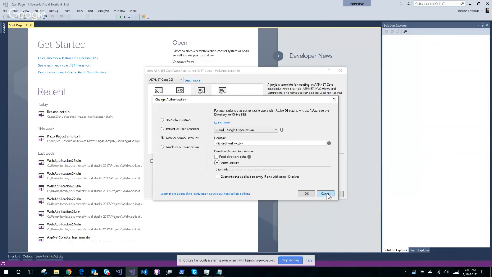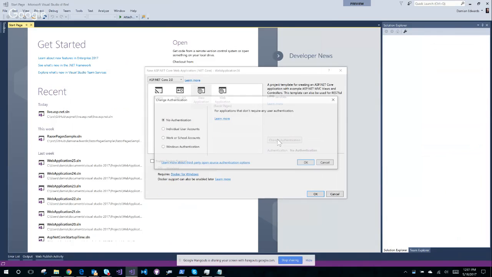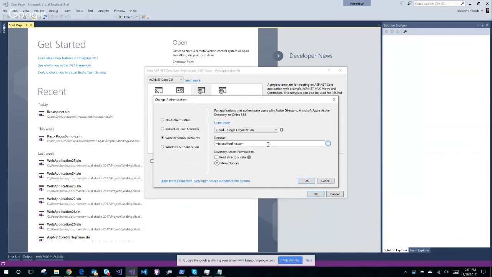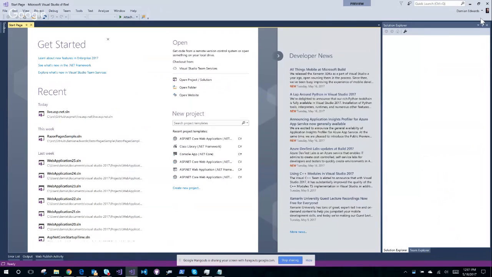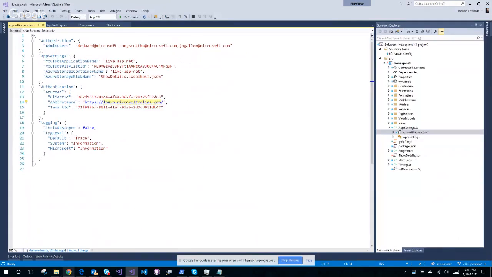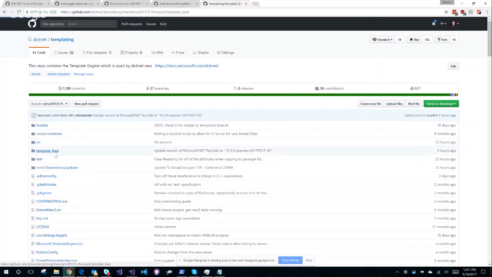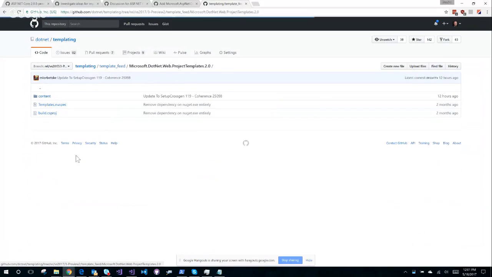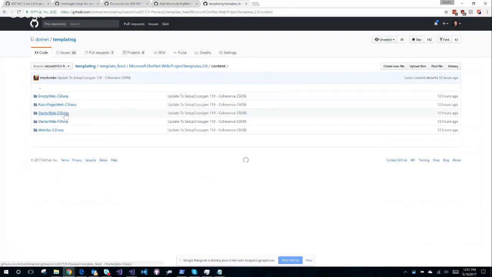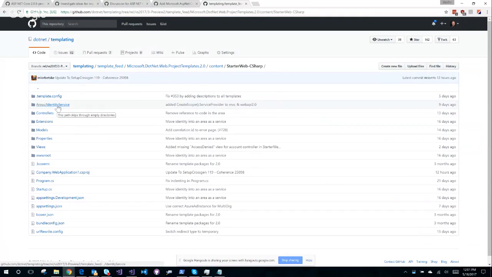Nah, all right. I'm super annoyed. I don't know what this is. What we'll do is we'll go straight to the horse's mouth. Templating. Feed. We'll go into Web Project Templates 2.0, Content, Starter Web C#, and then we will do Startup, I guess.